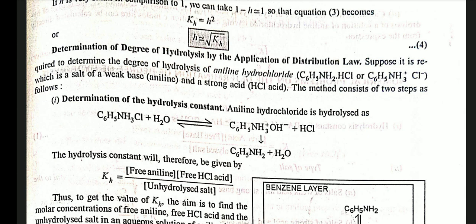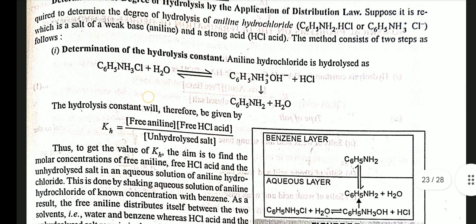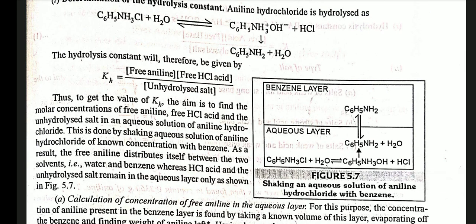Aniline hydrochloride is hydrolyzed. The hydrolysis constant will therefore be given by KH = [free aniline][free HCl] / [unhydrolyzed salt]. Thus, to get the value of KH, the aim is to find out the molar concentration of free aniline, free HCl, and the unhydrolyzed salt in an aqueous solution of aniline hydrochloride. This is done by shaking an aqueous solution of aniline hydrochloride of known concentration with benzene. As a result, free aniline distributes itself between the two solvents, that is, water and benzene, whereas HCl and the unhydrolyzed salt remain in the aqueous layer only, as shown.